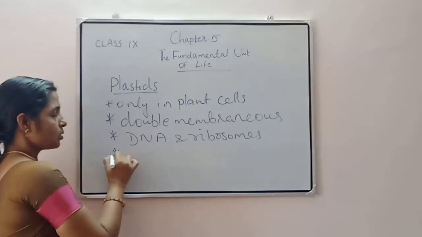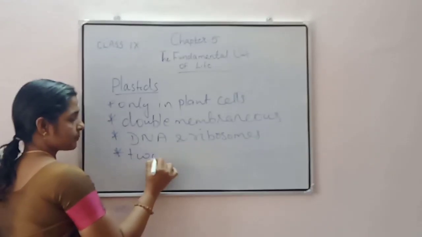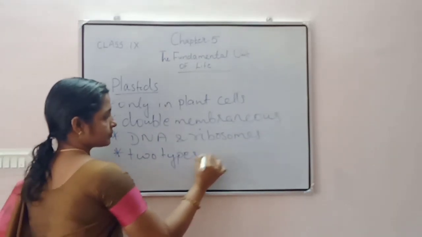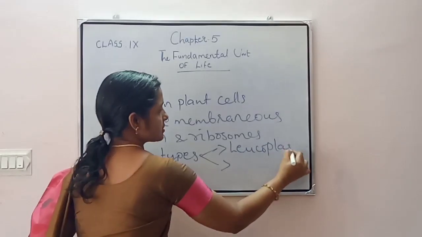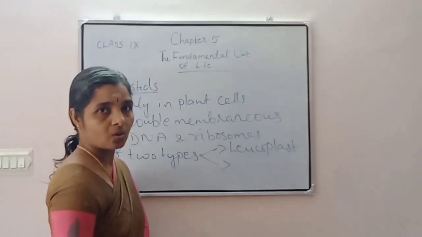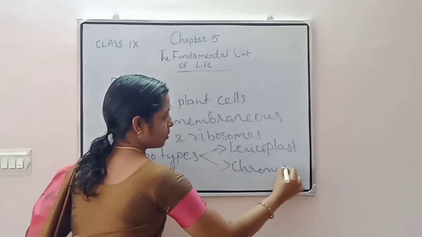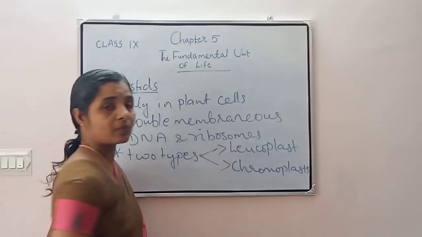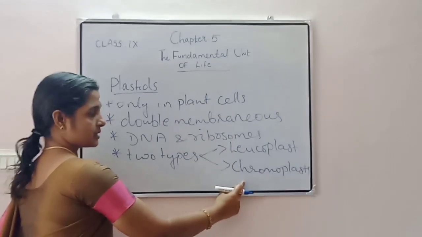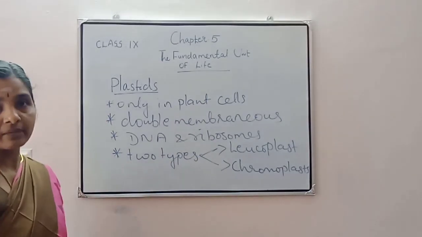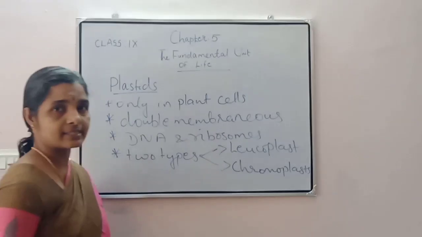Then, based on the pigment and the function, these plastids are of two types. They are leucoplasts, or white plastids, and chromoplasts, or colored plastids. These are colorless plastids, and these are colored plastids. Based on the pigment and their function, there are two types of plastids: the leucoplasts and the chromoplasts.